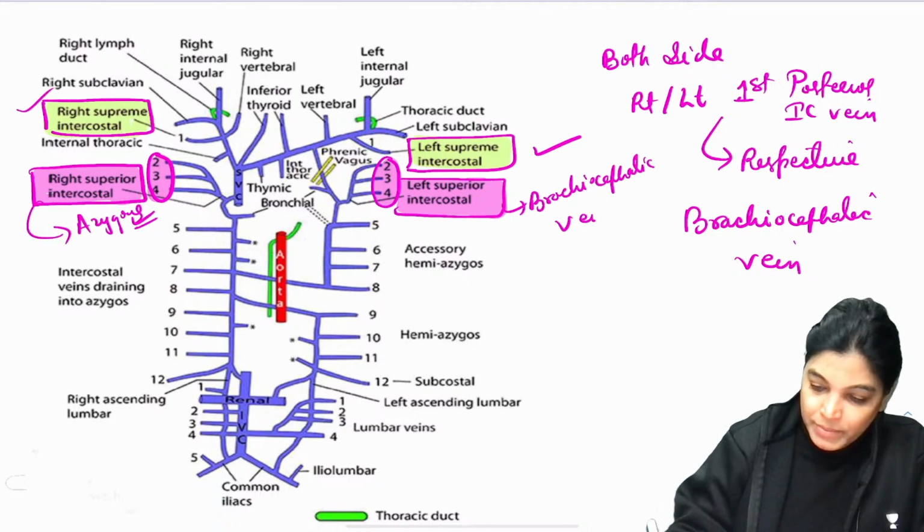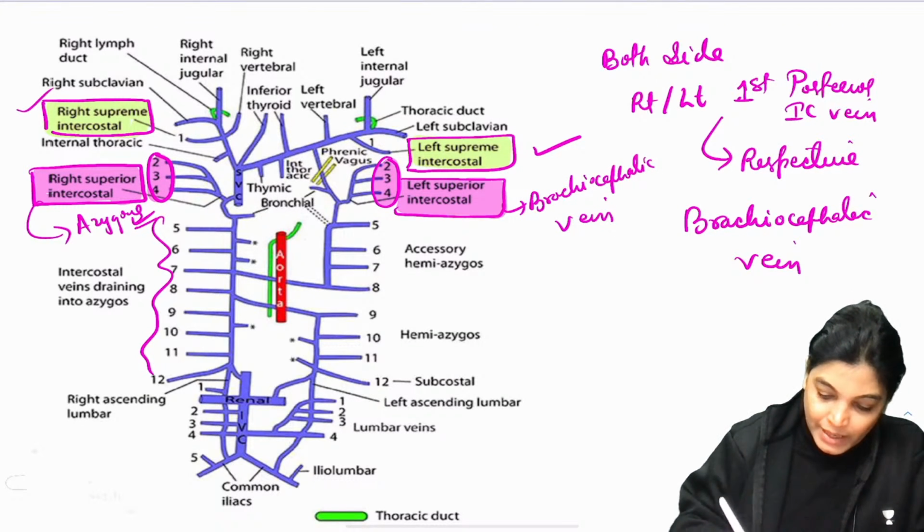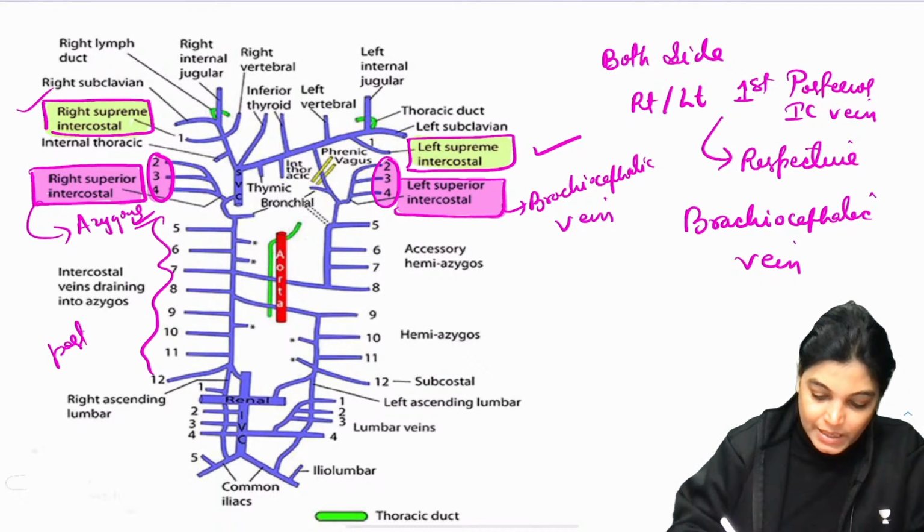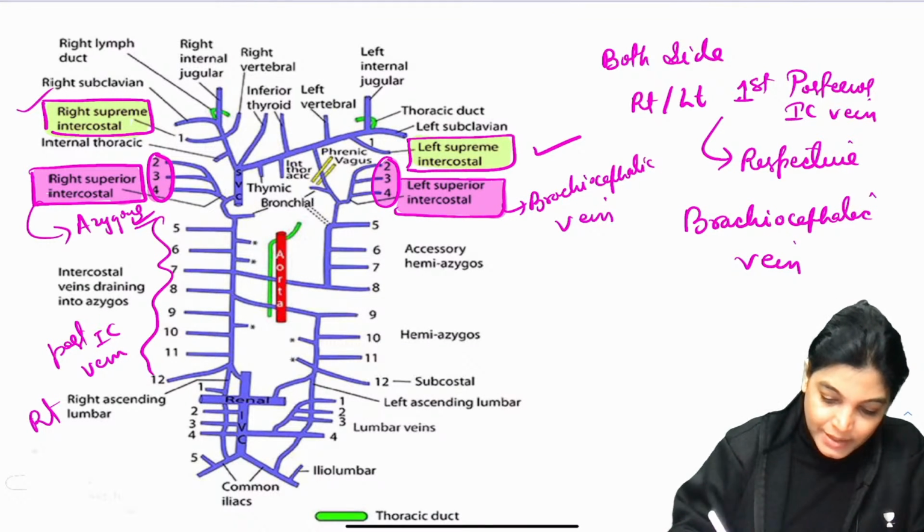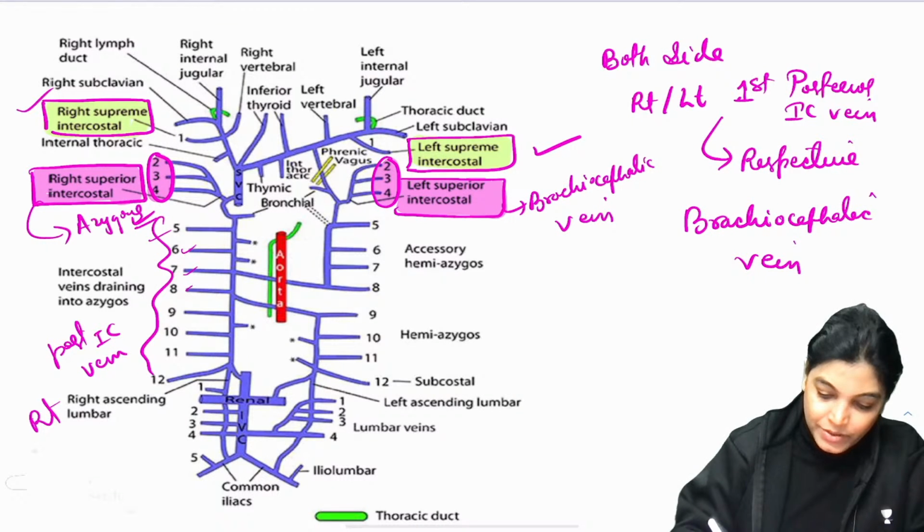Now the 5th, 6th, 7th, 8th, 9th and 10th posterior intercostal veins of the right side will drain into azygous vein. So these all are again draining into which vein? Azygous vein.